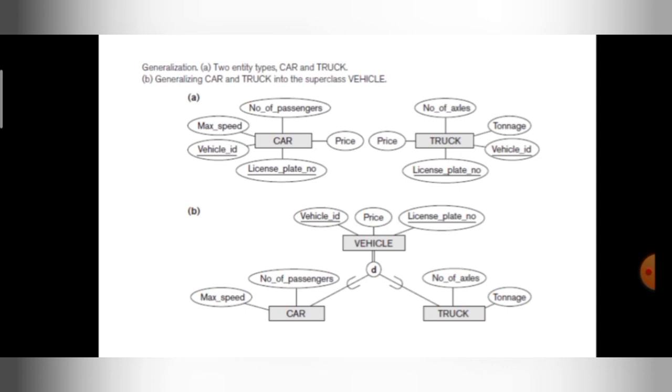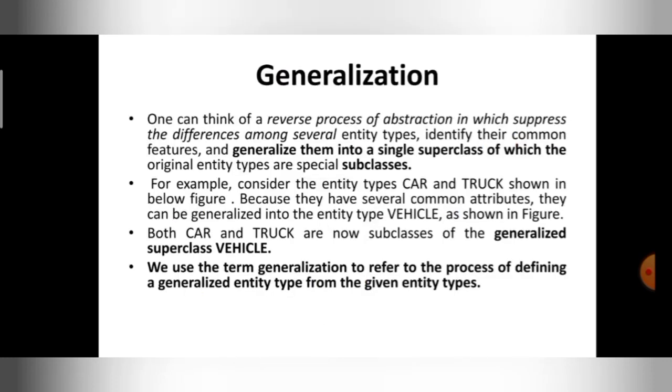You can see both car and truck have a vehicle ID. Both car and truck have a license plate number. So these are the common features. I can group car and truck into a single superclass, that is vehicle. That vehicle also has a vehicle ID and a license plate number. Thereby I can represent both car and truck as a vehicle by giving separate vehicle IDs and separate license plate numbers. Hope you are understanding, guys.